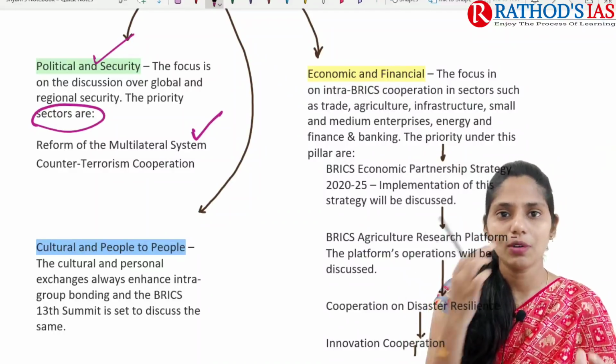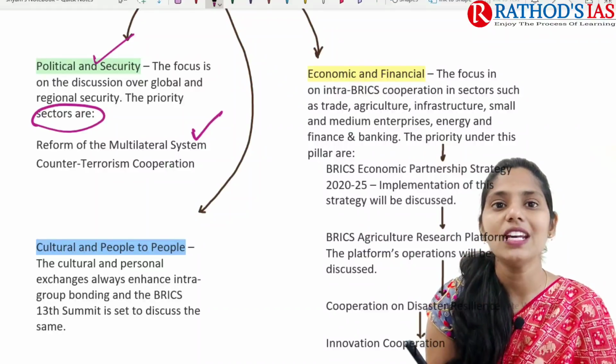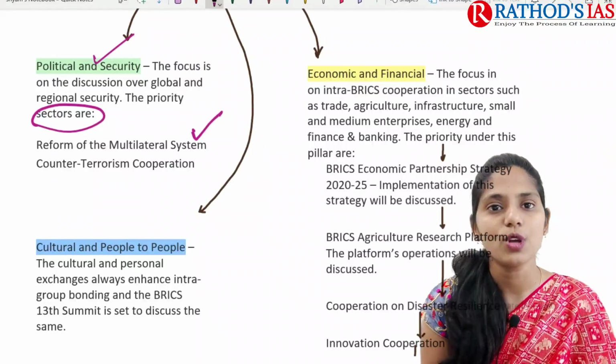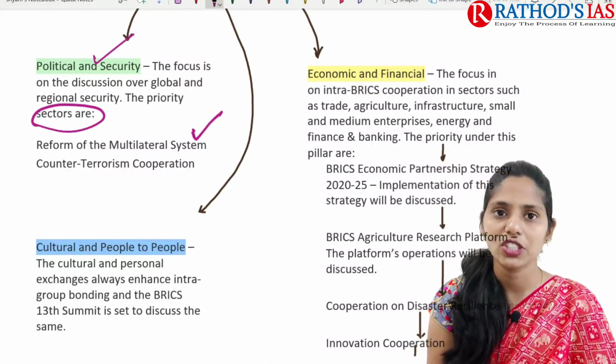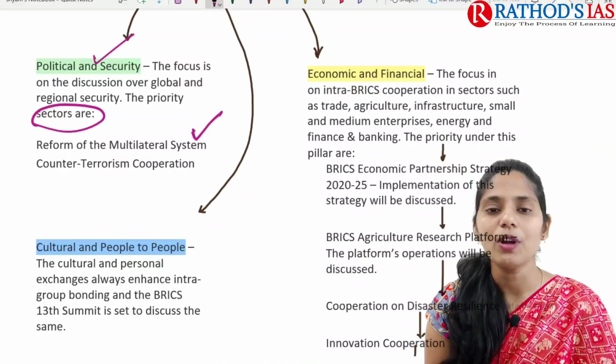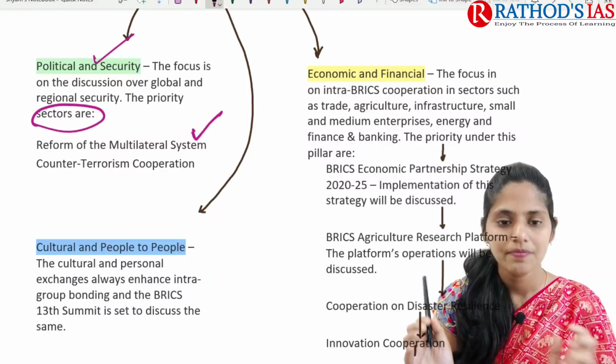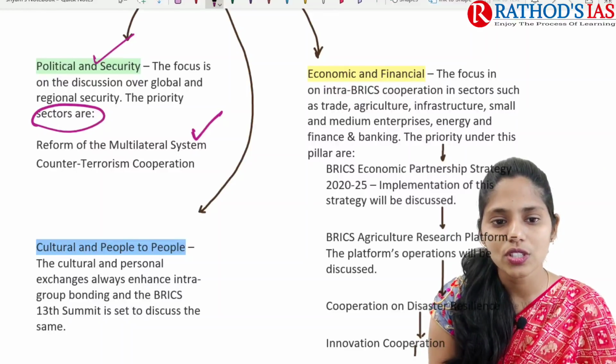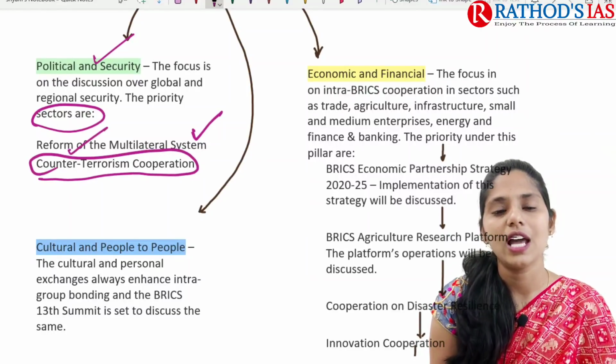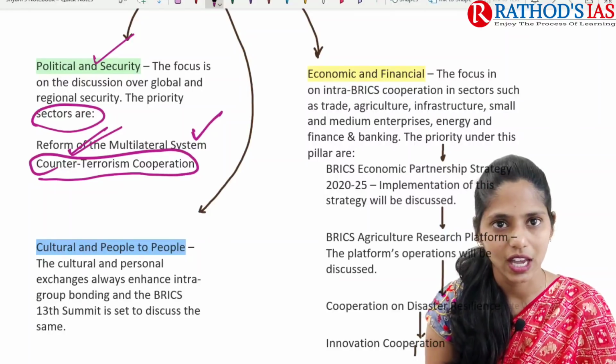In all these multilateral systems, we need reforms. Reforms are very important for efficient functioning, and because they need to meet present needs, right? And next, it is also focusing on counter-terrorism cooperation because of the Taliban's control of Afghanistan.